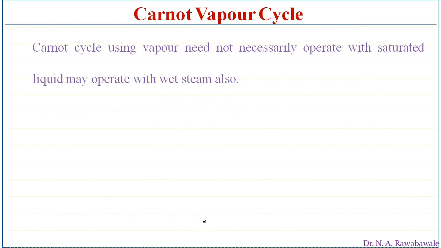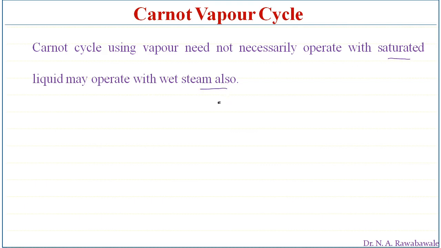Coming to this Carnot vapor cycle: a Carnot cycle using vapor need not necessarily operate with saturated liquid, it may operate with wet steam also.